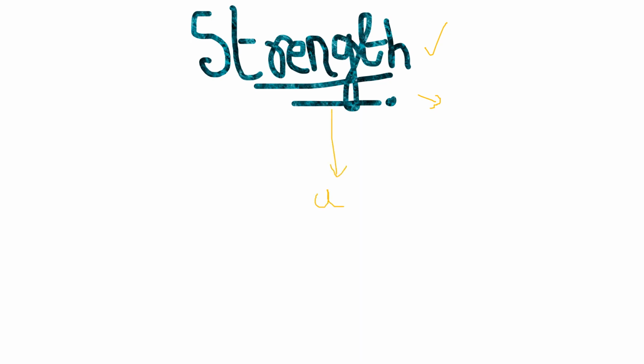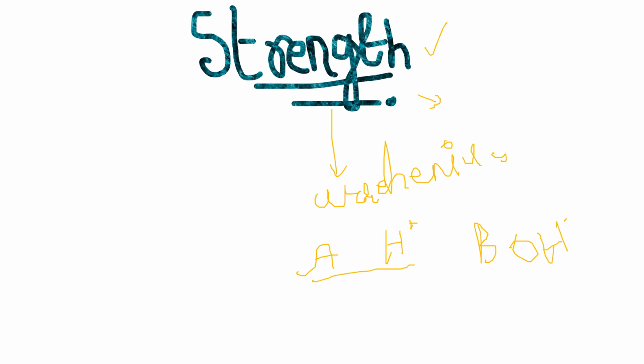First of all, this is all about the Arrhenius theory. In Arrhenius theory, we know that an acid produces H+ ions and a base produces OH- ions. Now this is a classification that is given by Arrhenius.